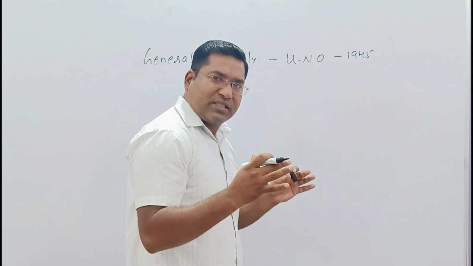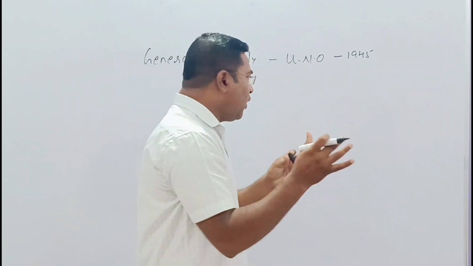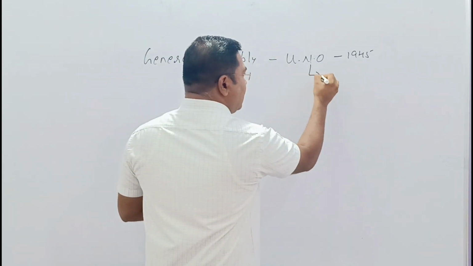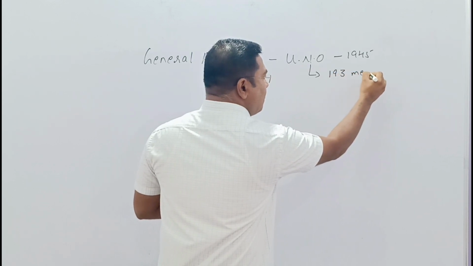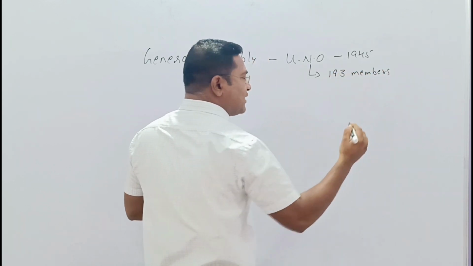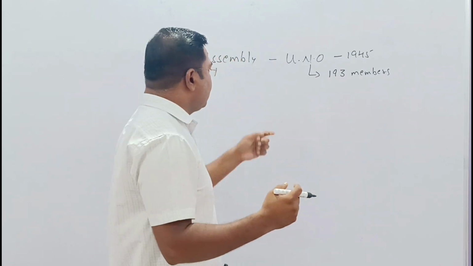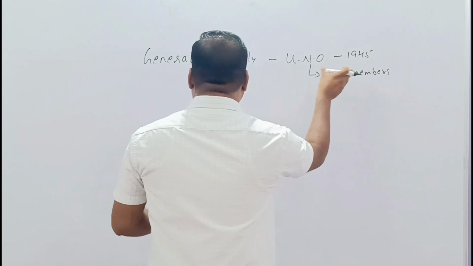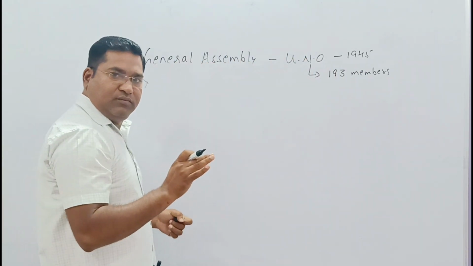How many members are part of the UNO? They will all be part of the General Assembly. How many members does UNO have? UNO has 193 members. In the sense, 193 countries or nations are part of the UNO, and all these 193 are part of the General Assembly.